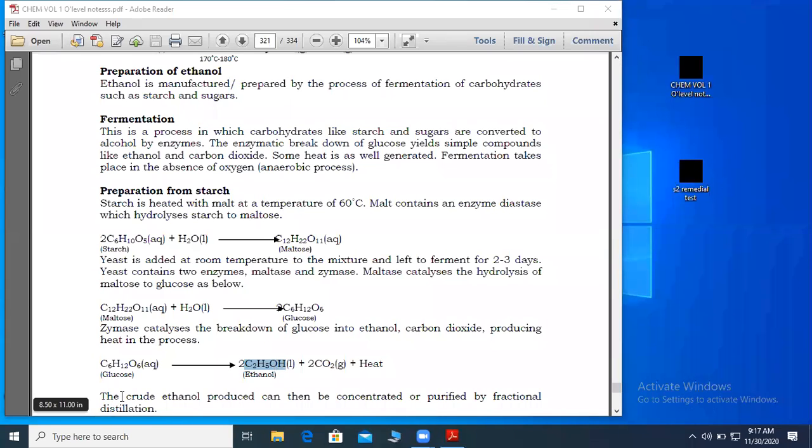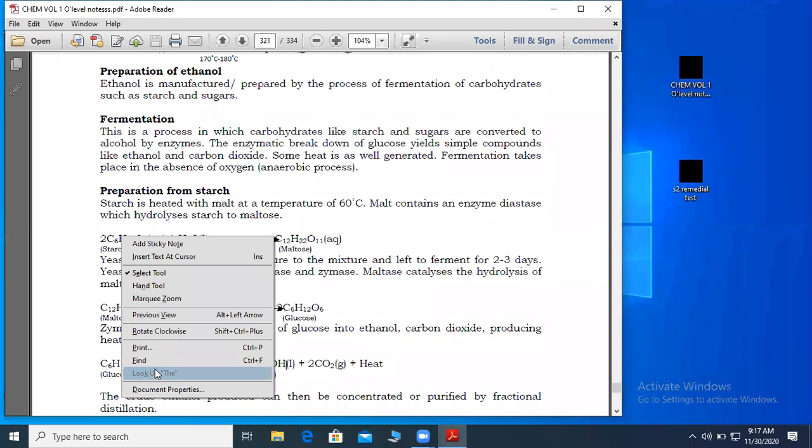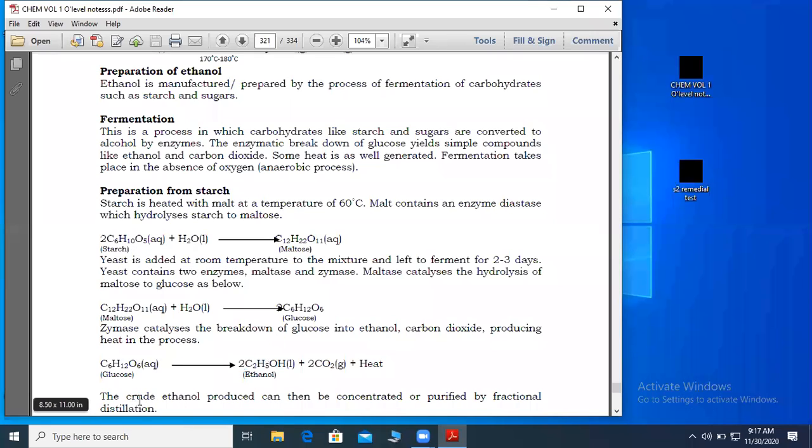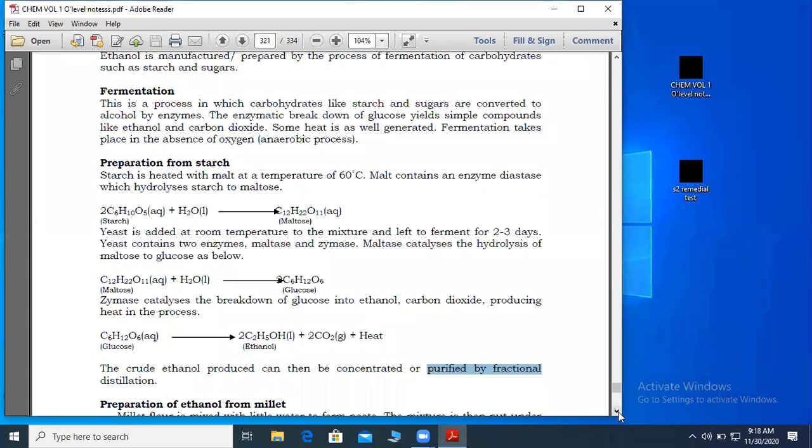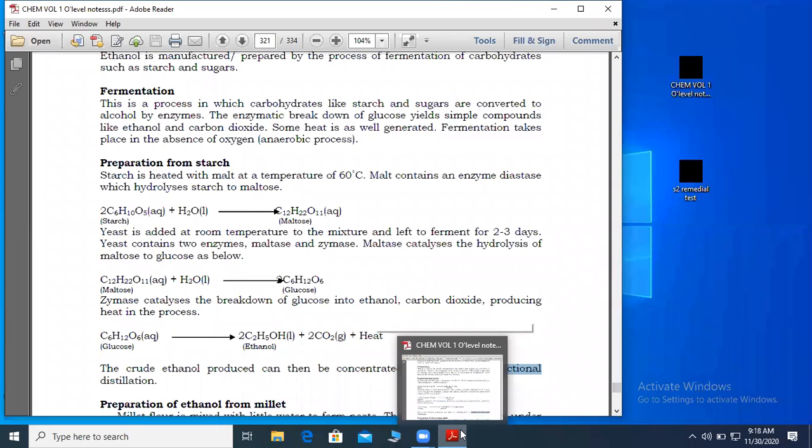We say the crude ethanol obtained is purified by fractional distillation, where it is obtained as a distillate. So that will be now pure ethanol.